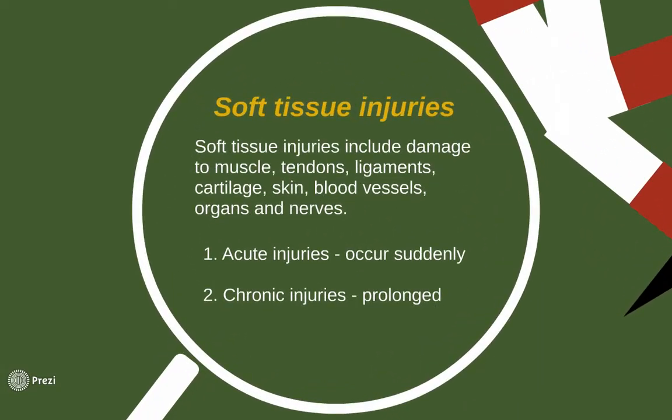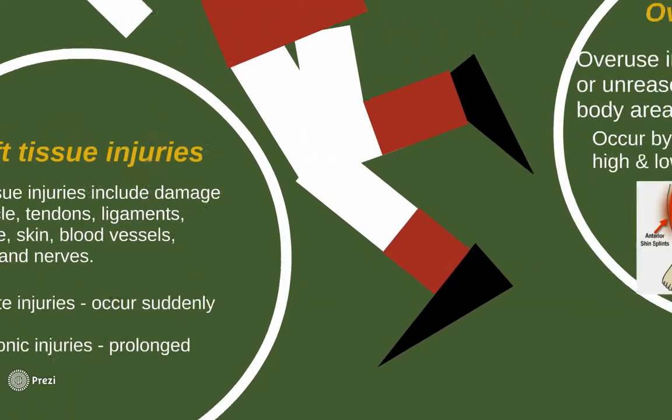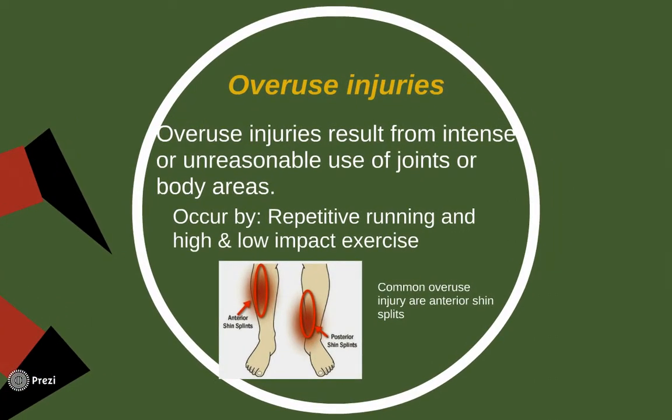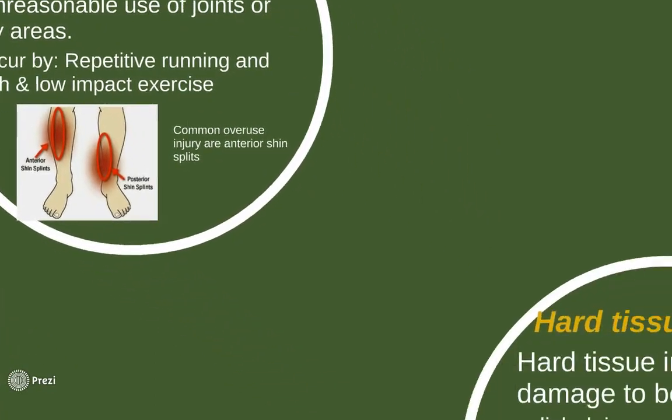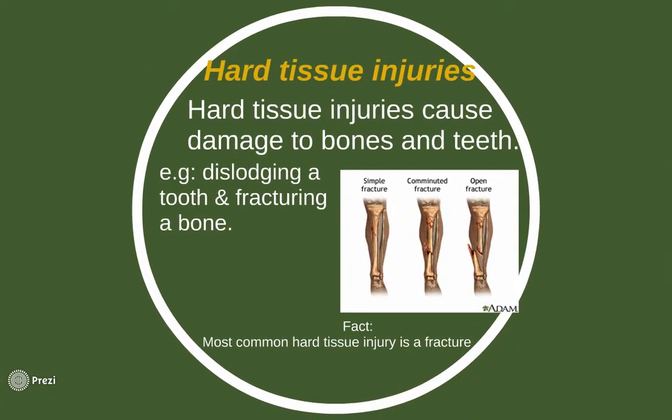Soft tissue injuries include damage to muscle, tendons, ligaments, cartilage, skin, blood vessels, organs, and nerves. They are acute injuries, which occur suddenly, and chronic injuries, which are prolonged. Overuse injuries result from intense or unreasonable use of joints or body areas over a long period of time. They occur by repetitive running and high and low impact exercise. Hard tissue injuries are damage caused to bone and teeth.